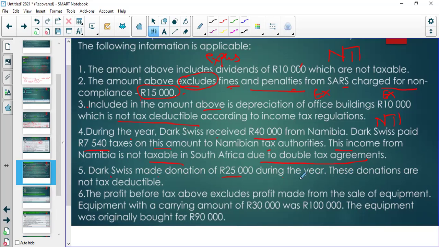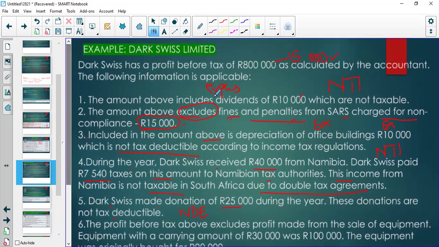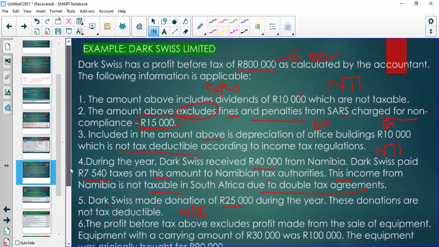These donations are not tax deductible, right? So this is a non-deductible expense. We are not told that this was not recorded, so we understand that it will be part of the expenses already deducted.